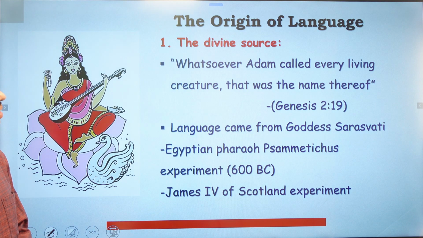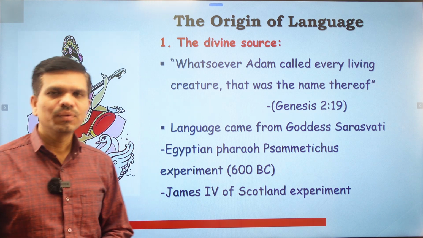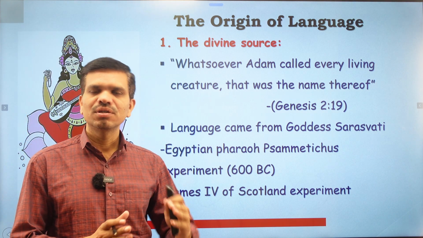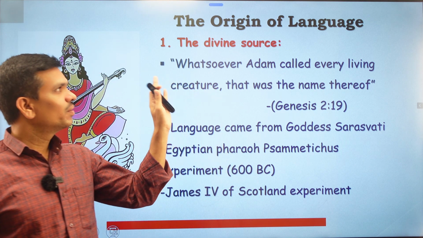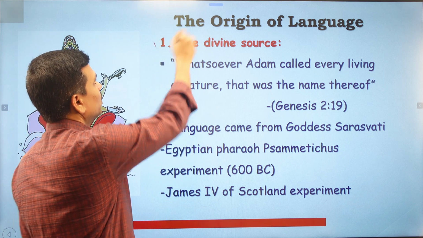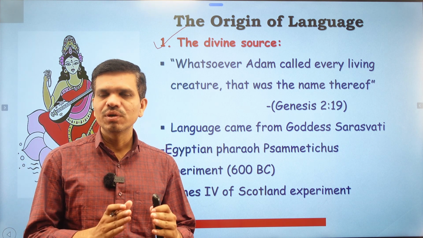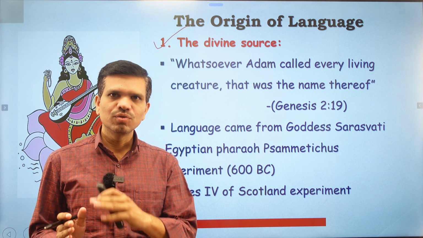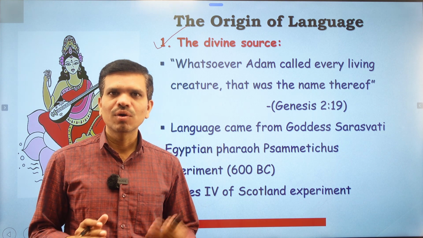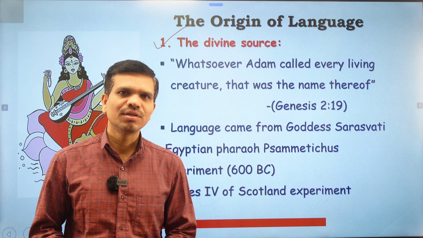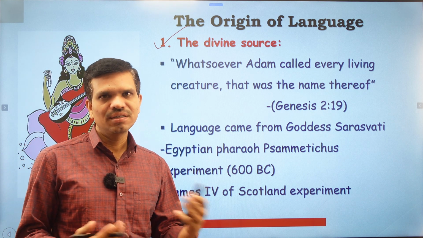Now let's begin with the origin of language. There are a few theories of the origin of language, in which we will consider how did language originate, or what are the speculations about the origin of language. Here we have the very first theory, that is divine source. In this theory we find that generally people consider language came from God, and you find this type of concept and speculation in every religion. They have their own theory of language origin and language development. Here we will consider two views from two religions, Christianity and Hinduism.